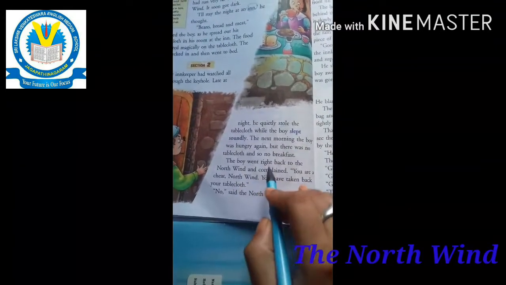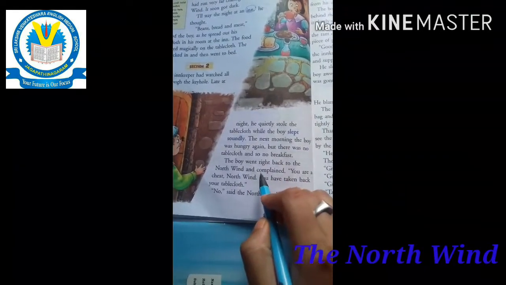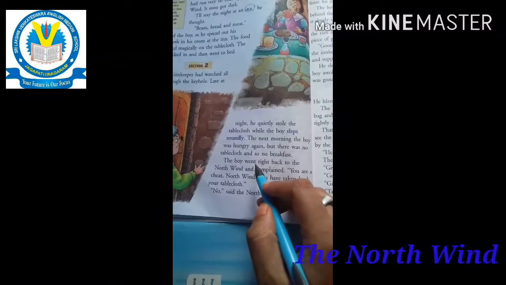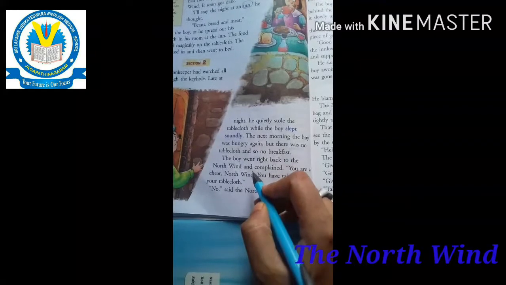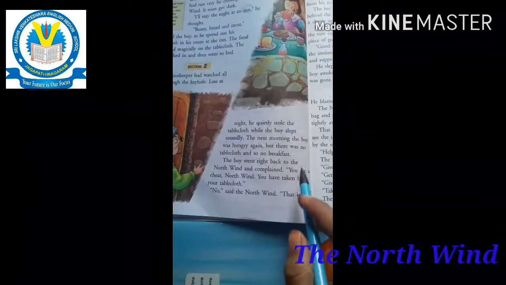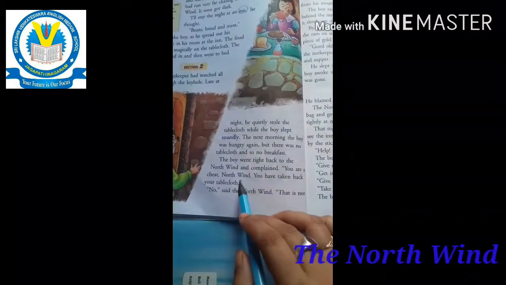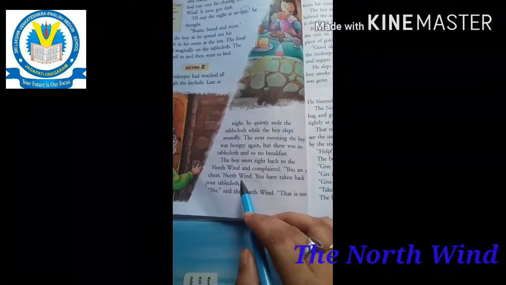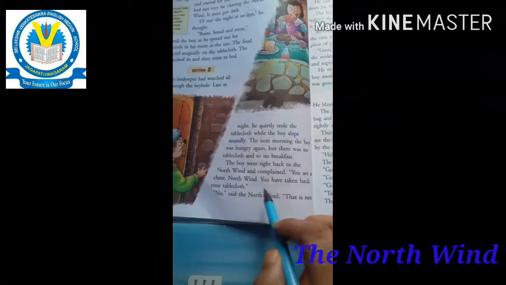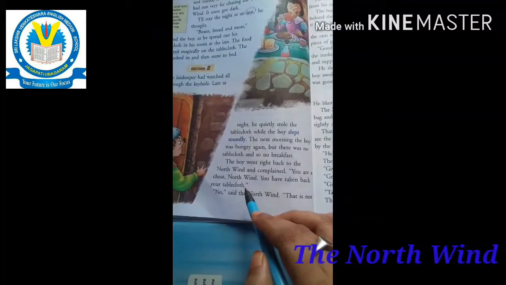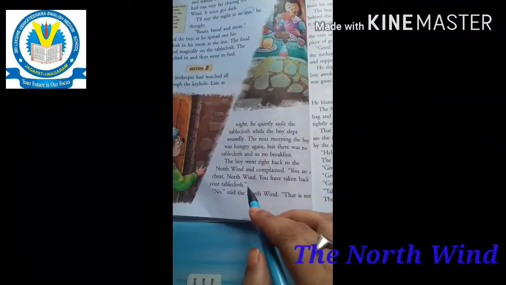So the boy went right back to the North Wind and complained. Where is he going? To the North Wind. The boy went to the North Wind and complained. "You are a cheat, North Wind. You have taken back your tablecloth."